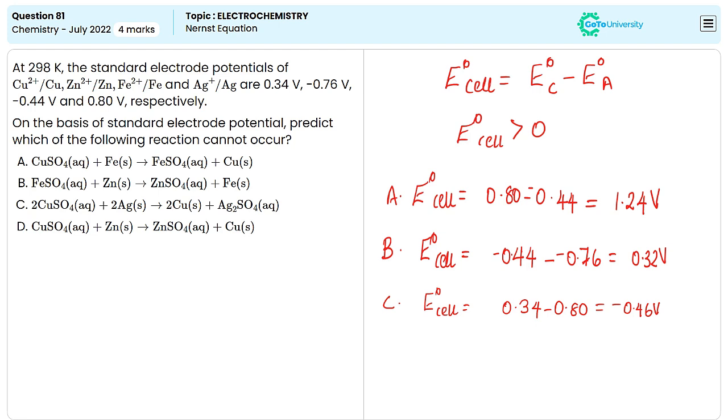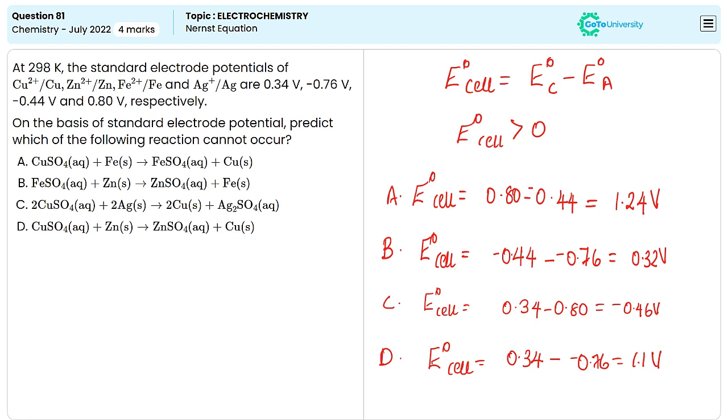In the third reaction, silver is replacing copper from copper sulfate solution. Here silver is acting as the anode and copper is acting as the cathode. So here the E naught cell value will be minus 0.46 volt. In the last reaction, zinc is acting as the anode and copper is acting as the cathode. So the value can be written as 1.1 volt.